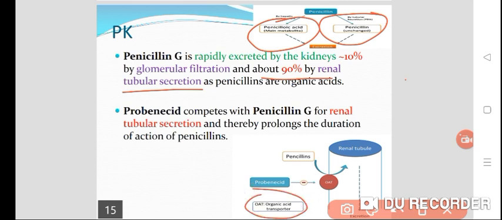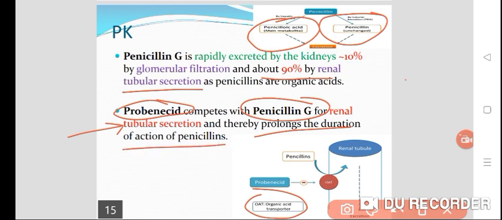Probenecid, an anti-gout, uricosuric drug, competes with penicillin G for renal tubular secretion, and that is why probenecid prolongs the duration of action of penicillin. So this drug interaction is beneficial rather than harmful.